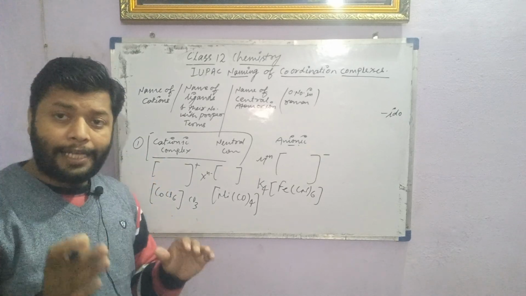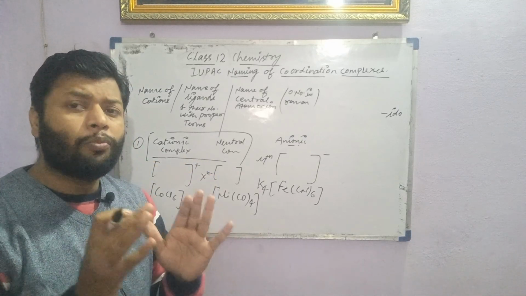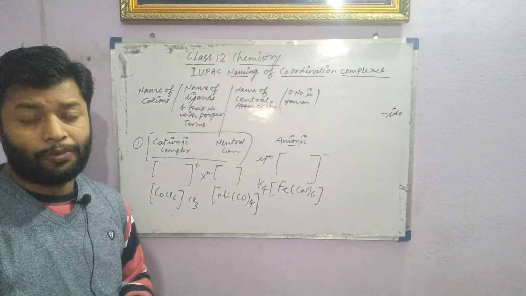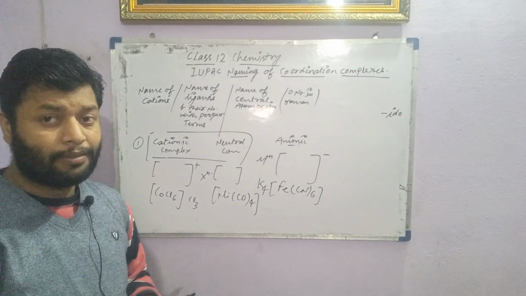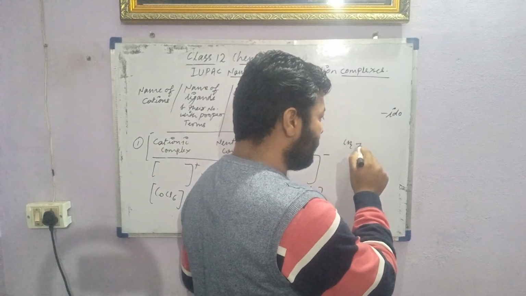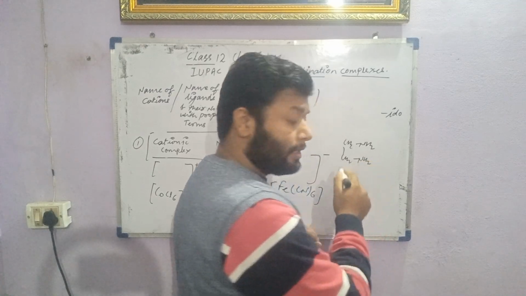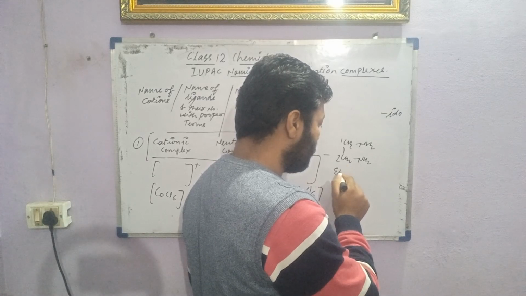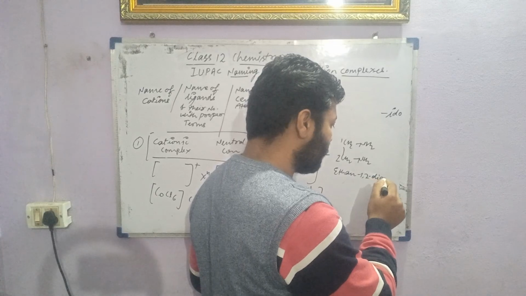Hexachlorido means, as in organic chemistry we use mono, di, tri, penta, hexa as numeral prefixes, the same terms we are going to add here also, but there is a proper differentiation. How? Look at the differentiation. I have one name and you know that name also, H2NCH2CH2NH2. Its IUPAC name is ethane-1,2-diamine.